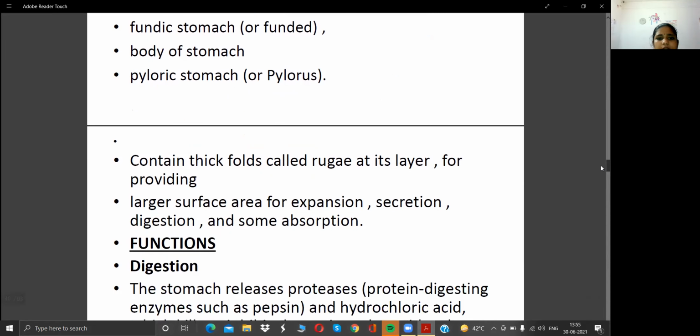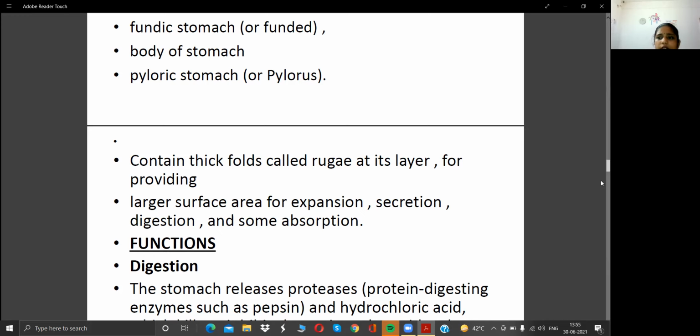It contains thick folds called rugae in its layers, providing a large surface area for expansion, secretion, digestion, and some absorption. The thick folds you can see in this stomach are known as rugae. And what is rugae helping with? Area expansion, secretion, digestion, and some absorption of the food.